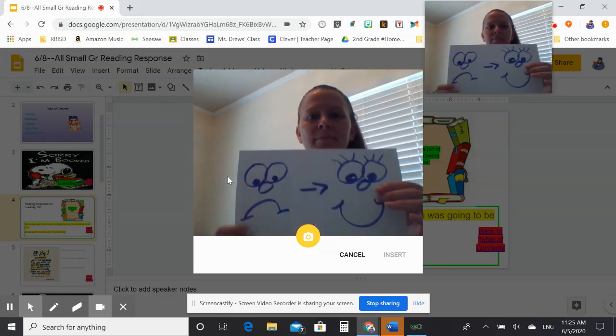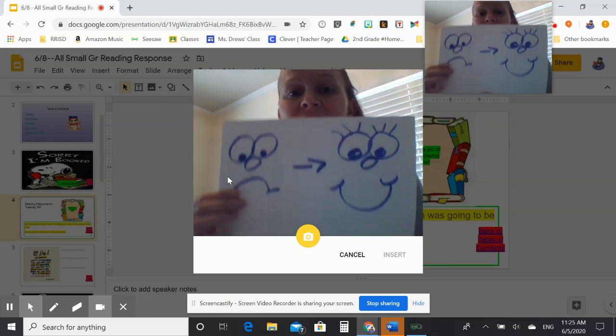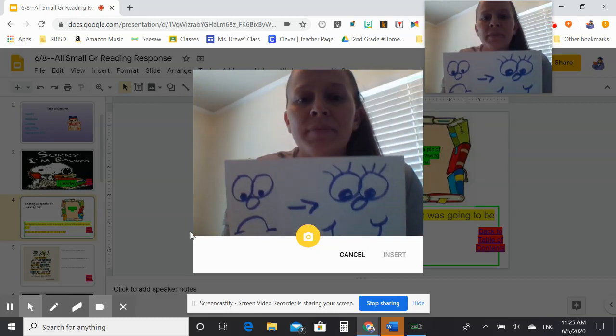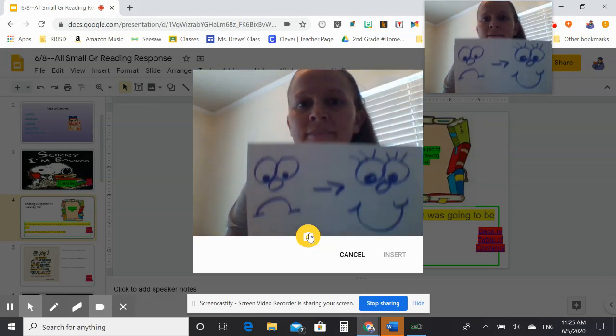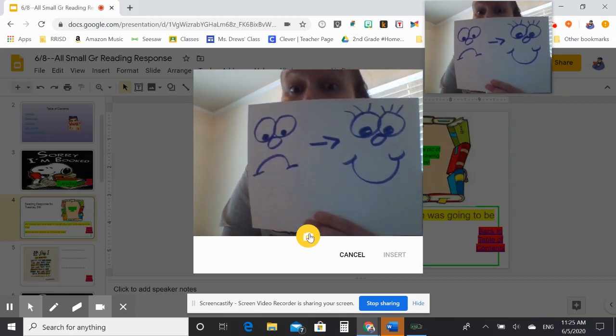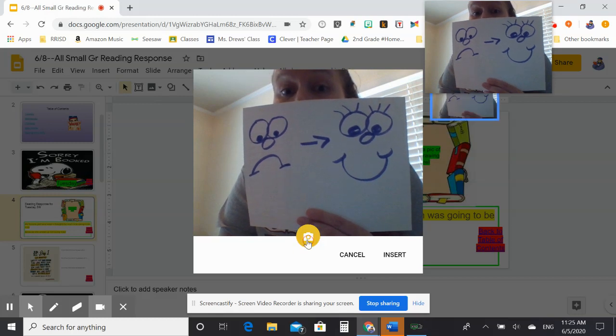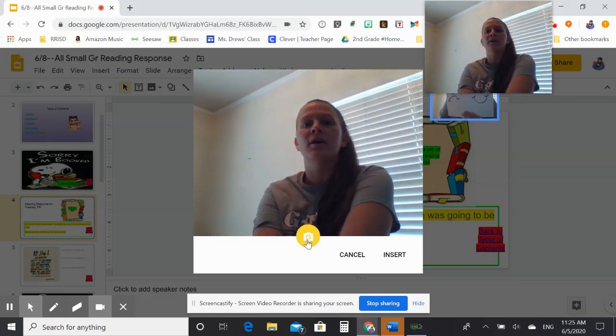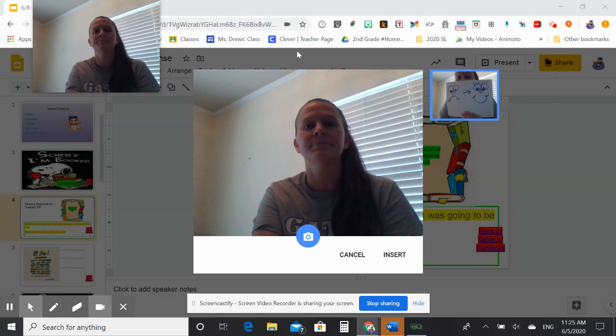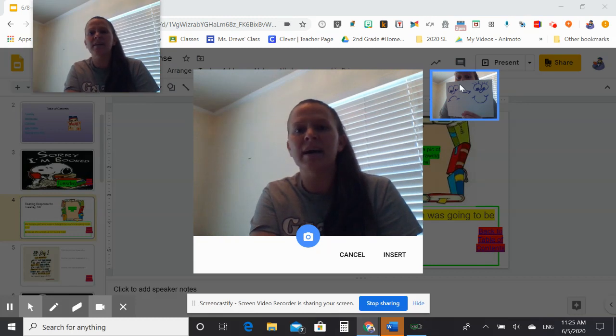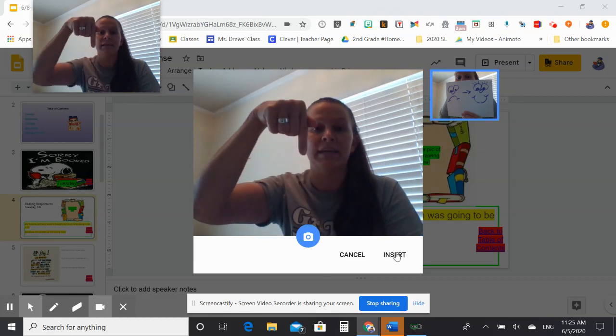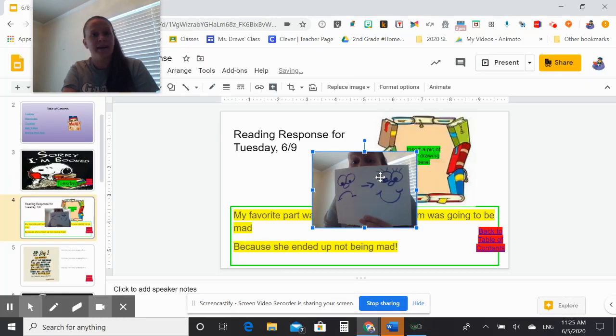I'm going to hold up my picture, and I can be in there if I want to, or I can just be the picture. I'm going to click this camera when I have it in the right spot. I'm going to have my eyes up there a little bit, but mostly just in the picture. Then over here, you'll see that that was a good one. If I wanted to retake, I can retake. But once I've selected that one, I'm going to say, yeah, insert. That means put it in my slide.